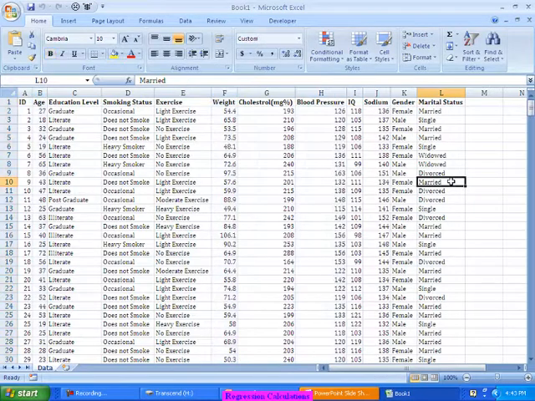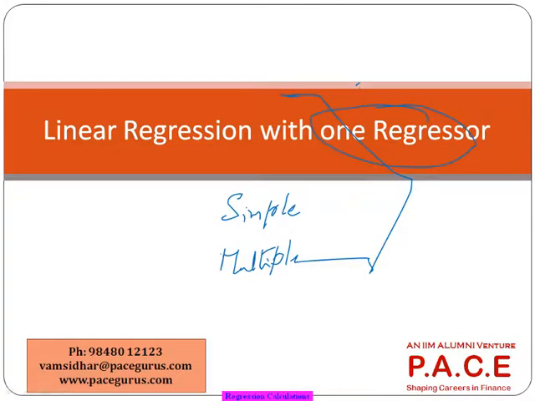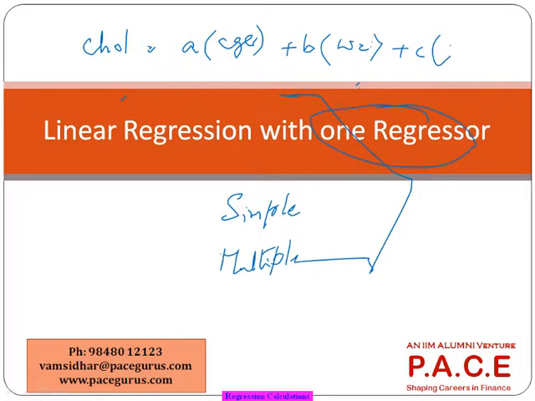Now, how does this regression equation work out? The simple thing is that any regression equation gets written like this: cholesterol equals some A times the age. So A has to be determined. What is this A? We have to find out. Plus B times, let's say, weight, plus C times something else, blood pressure. This is the equation for me.